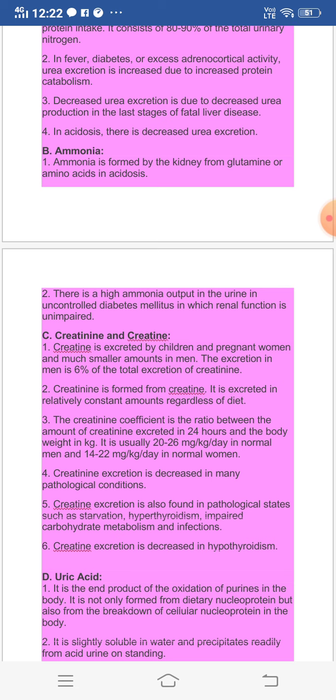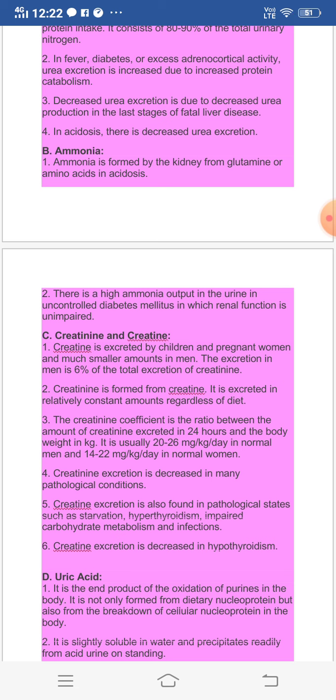Creatinine is formed from creatine and it is excreted in relatively constant amounts regardless of diet. Regardless of the quantity of diet taken, it is relatively constantly excreted out.